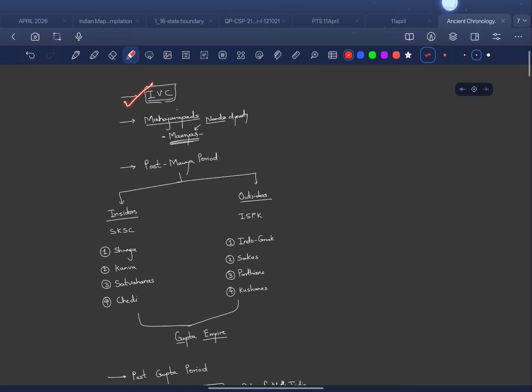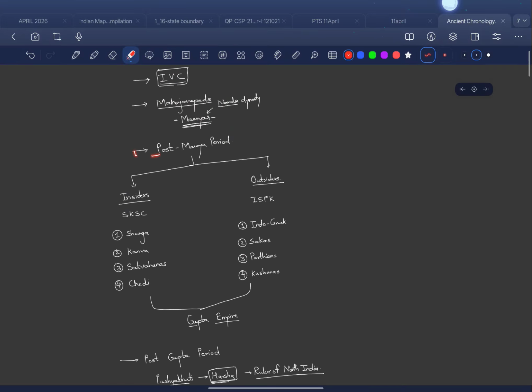We had IVC. After IVC, there were many janpads. These janpads formed into Mahajanpads, and out of these Mahajanpads, the second last was the Nanda dynasty, and the Nanda dynasty was thrown out by the Mauryans, which was Chandragupta Maurya. This is a famously known fact. Then we have the Post-Mauryan period, after the deterioration of the power of the Mauryas.